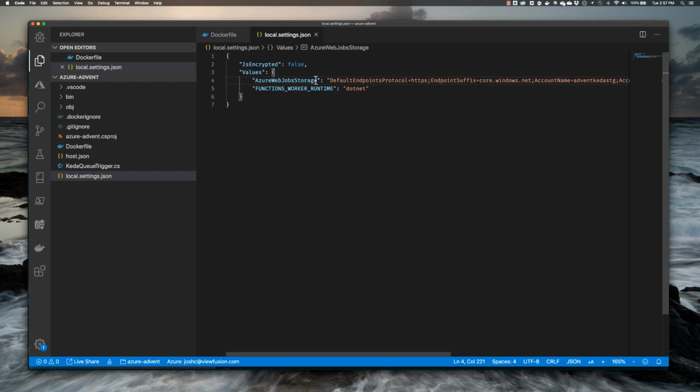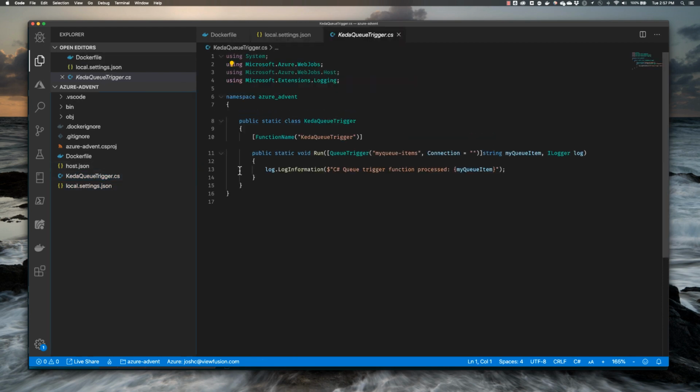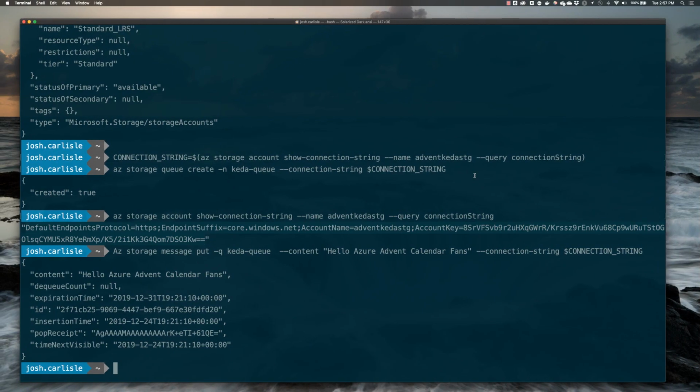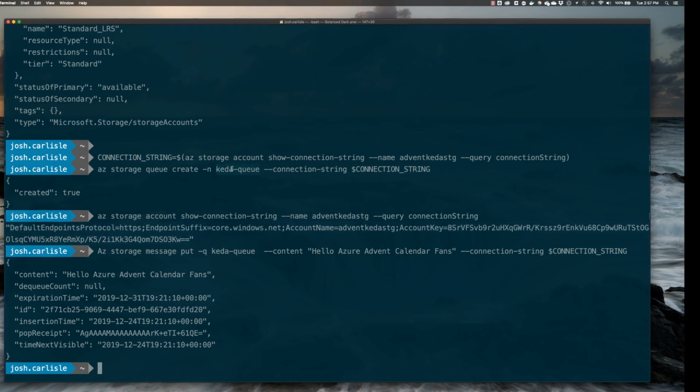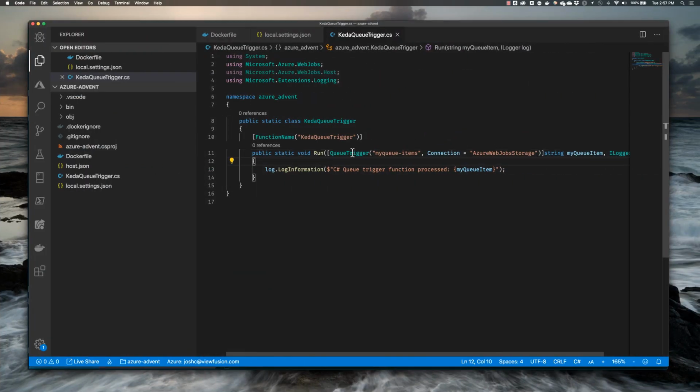Okay, so now that we have that in place, we're going to copy this property value name here, and go into our actual trigger and update our connection. So it's going to use the Azure Web Job Storage connection string for that. And if we go back, we can see that our queue was named KEDA queue. So we want to make sure that the queue it's being triggered off of is also the KEDA queue.